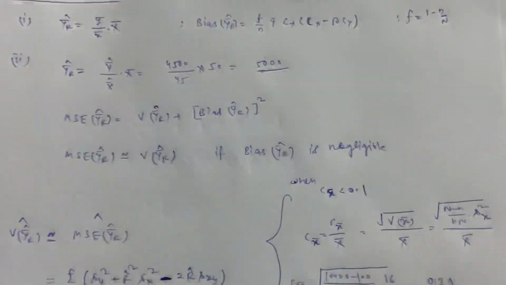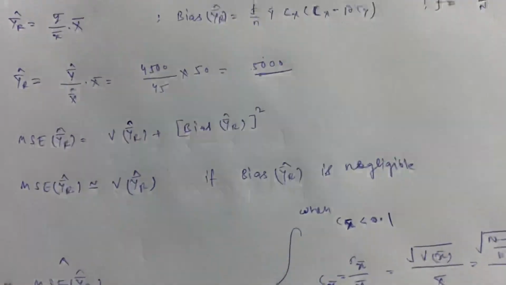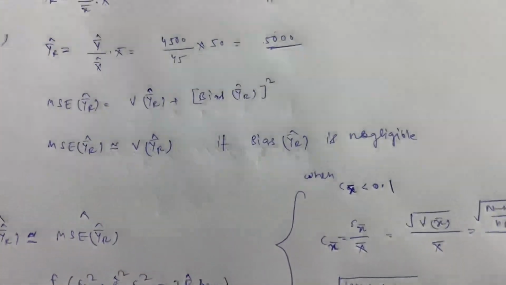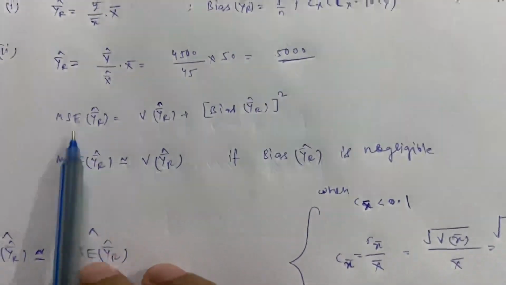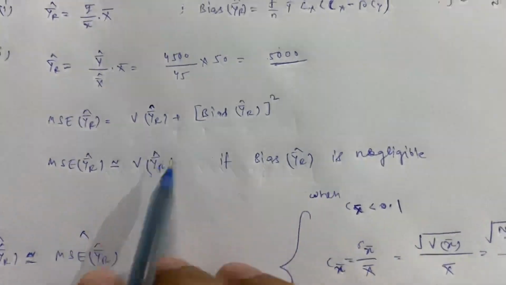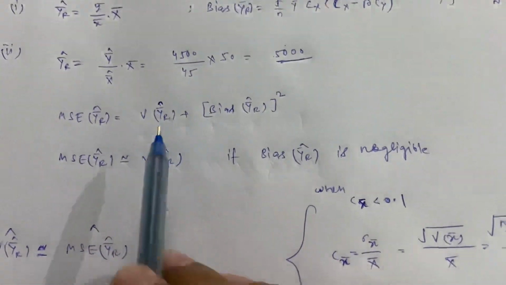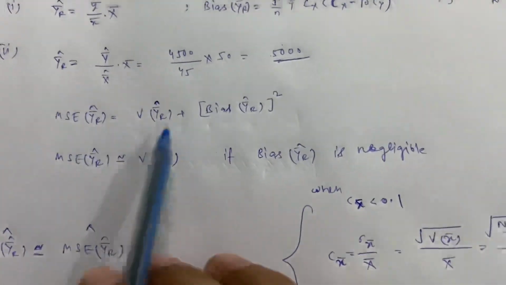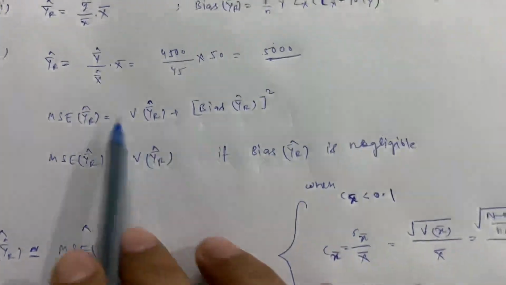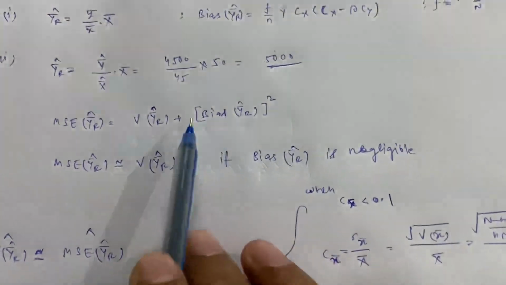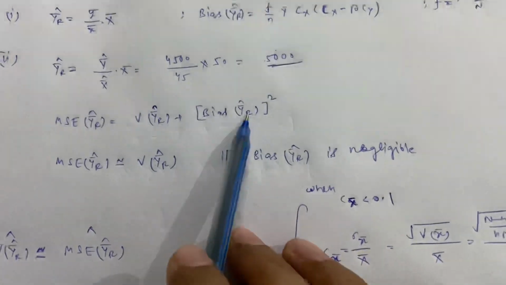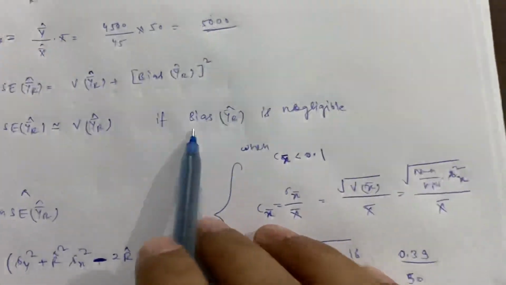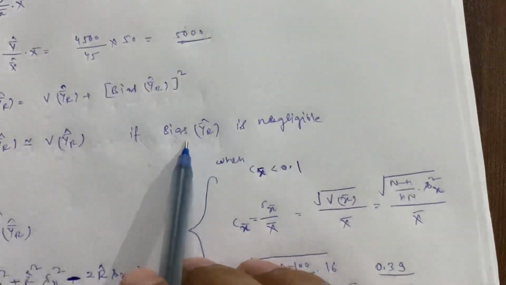If you look at the book and the sum note, the formula for the MSE is given, not for the variance. But we need to find the estimate of the variance. MSE and variance are related with this formula. MSE and variance will be equal when the bias is 0, or if it is negligible then they are approximately equal. So there is a condition that we can check to see if the bias is negligible or not.